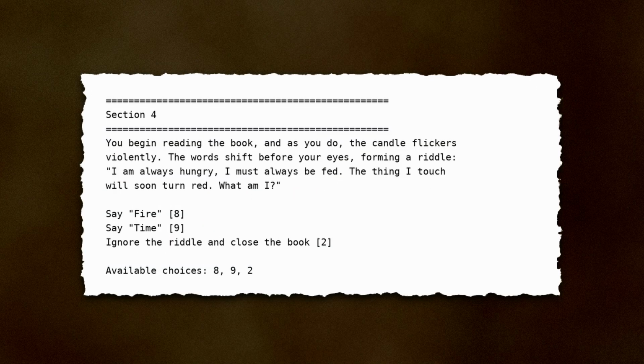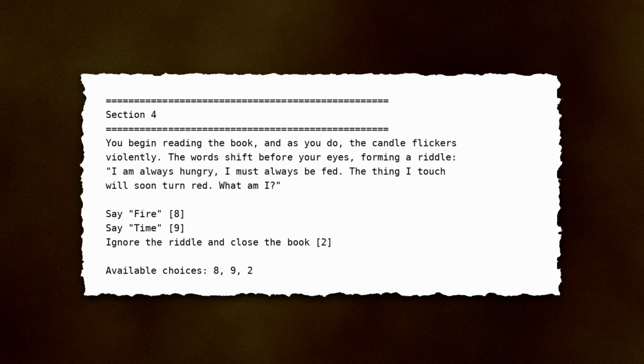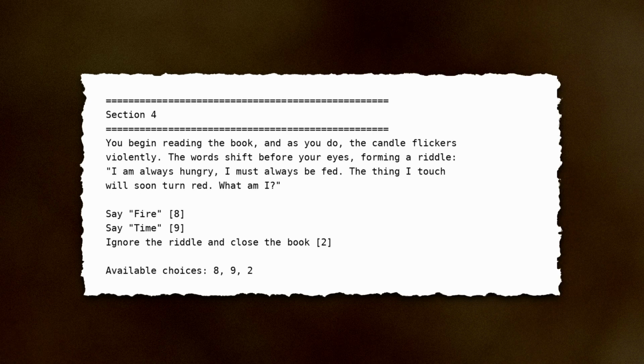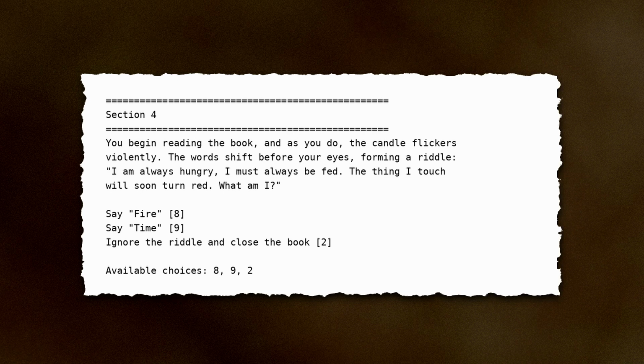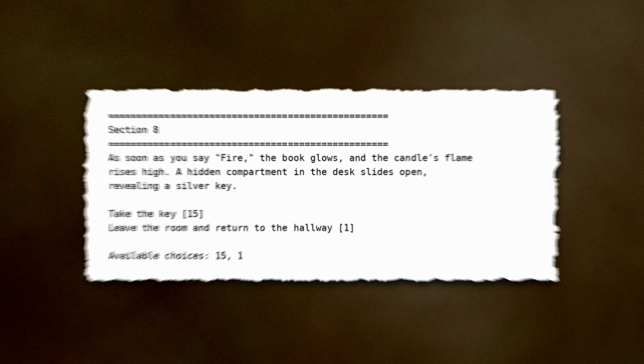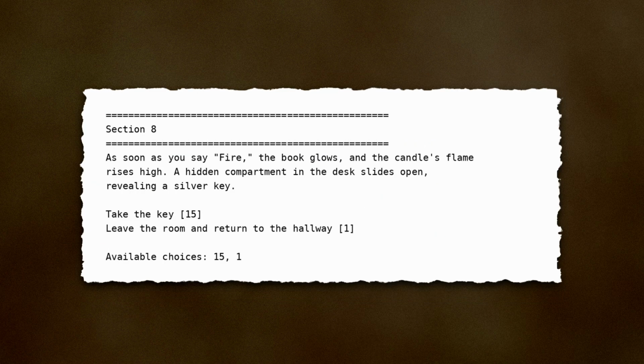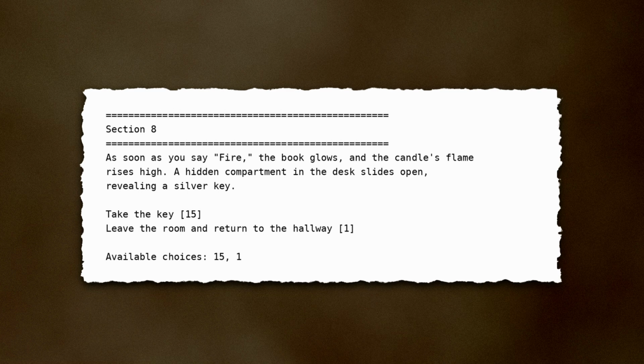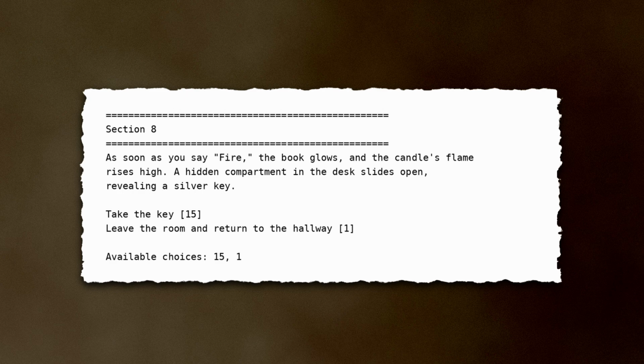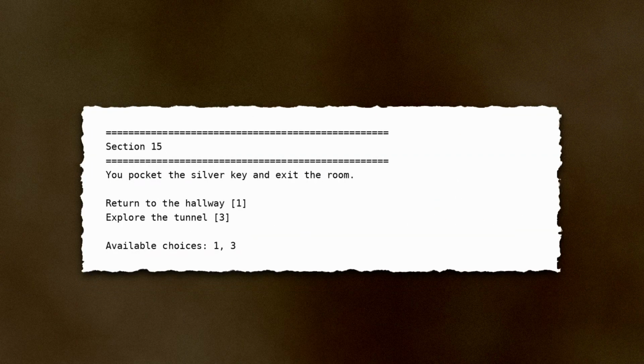The words shift before your eyes, forming a riddle. I'm always hungry. I must always be fed. The thing I touch will soon turn red. What am I? Say fire. As soon as you say fire, the book glows, and the candle's flame rises high. A hidden compartment in the desk slides open, revealing a silver key. Take the key. You pocket the silver key and exit the room.